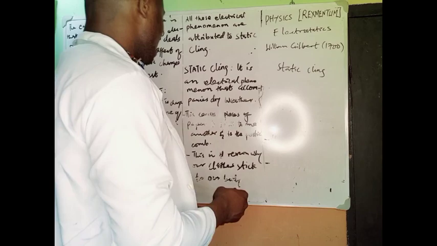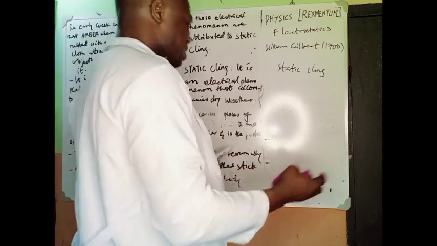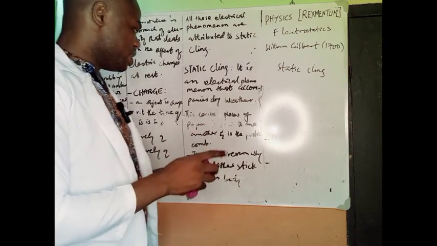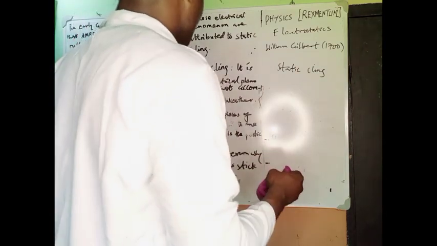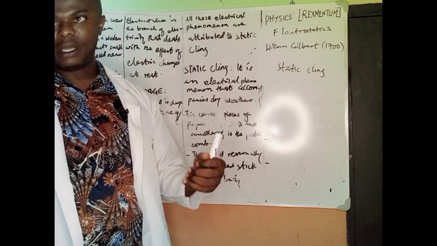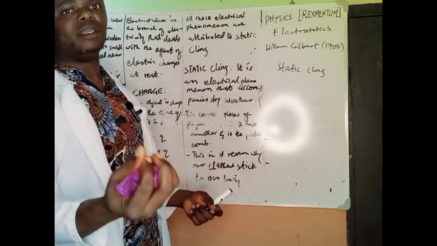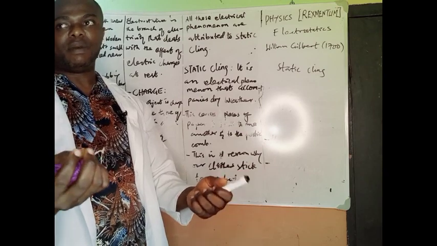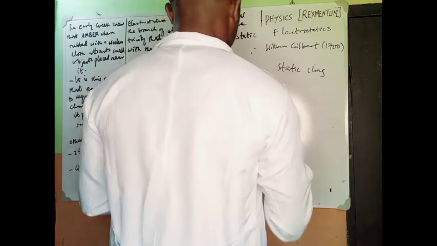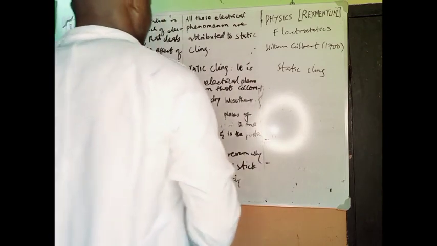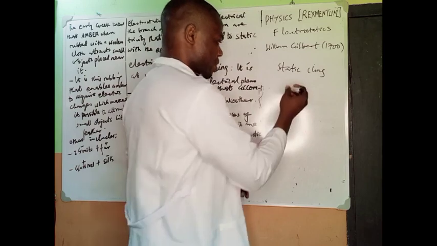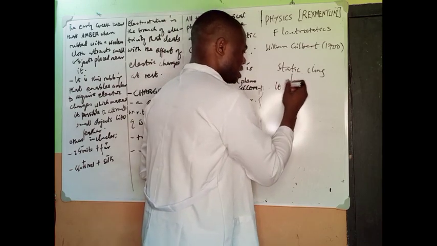Even pieces of paper sticking together are all by this static electricity. Not only that, you also talk about a comb. When you comb your hair and bring the comb towards a tiny piece of paper, it will also get attracted. All of them are under the subject matter of static electricity, which is an electrical phenomenon that accompanies dry weather.